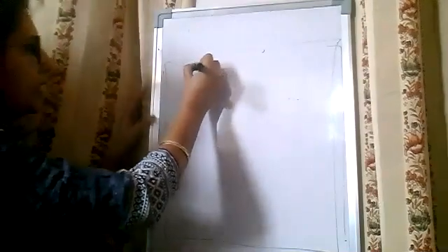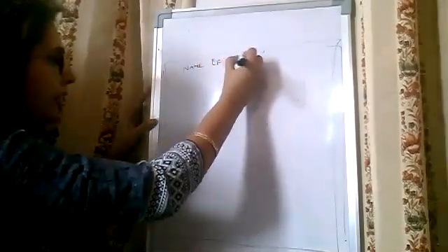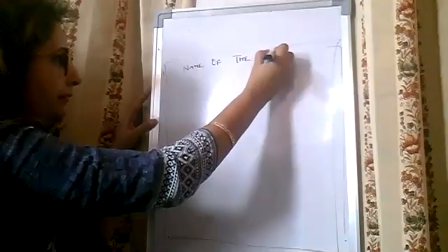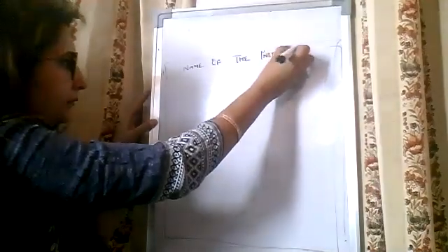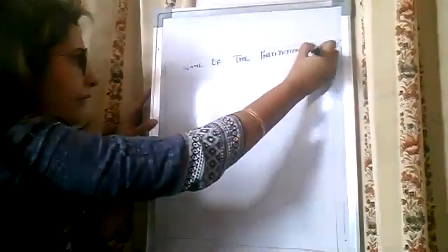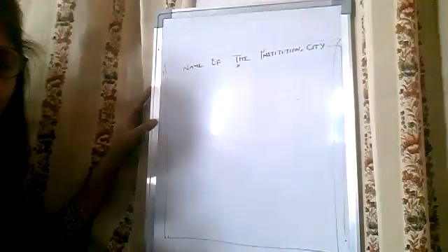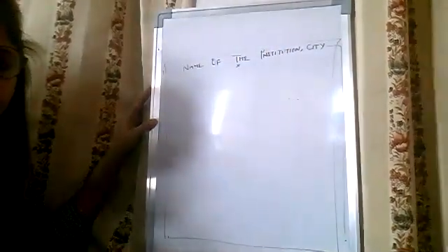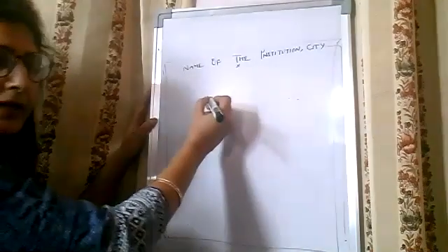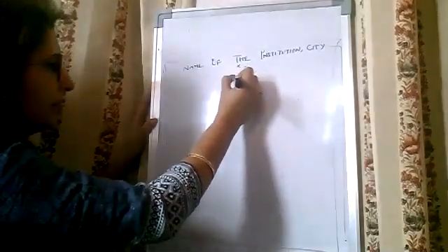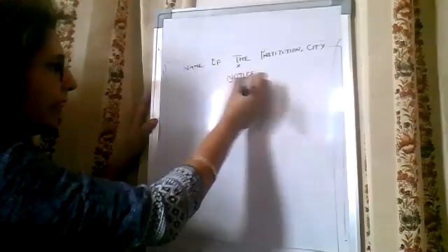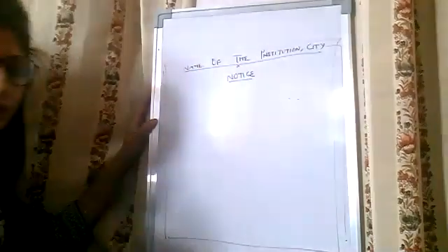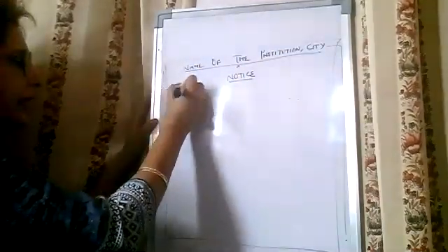So now for notice writing, first of all, make a box. In the center of the box, write down the name of the institution. Then here you will write down the city. Then leave a line here. Then you will write down the word notice, and underline it. Then corresponding to it, write down the date.